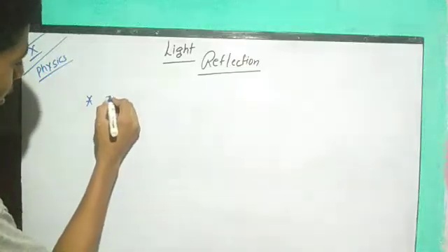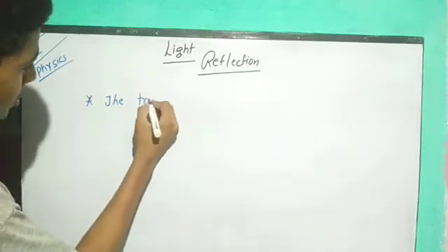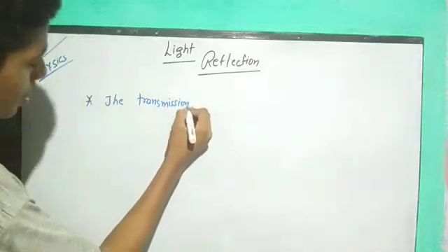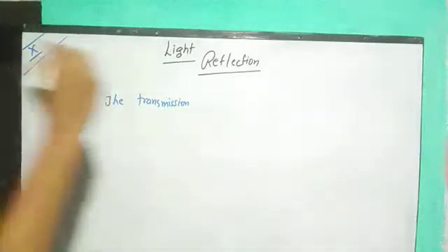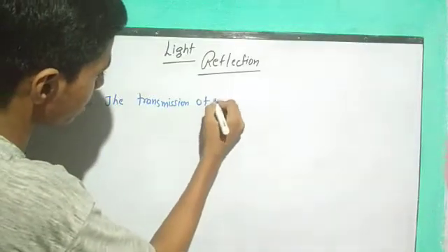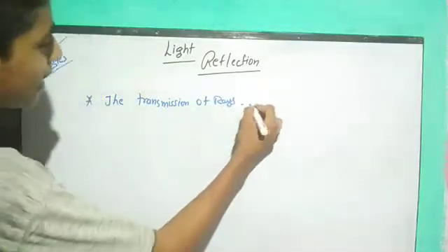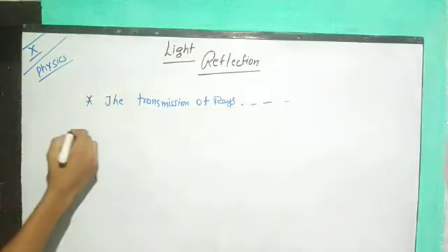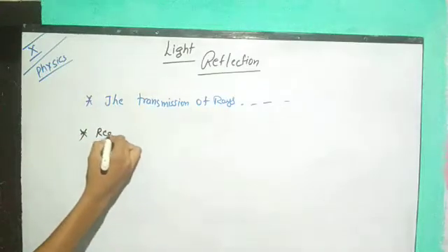Reflection is nothing but the transmission, or the process of sending back of rays. The transmission of rays back after striking any surface is known as reflection. Here also, the two major things we need to know about reflection are that there are two types of reflection. First one, regular reflection.